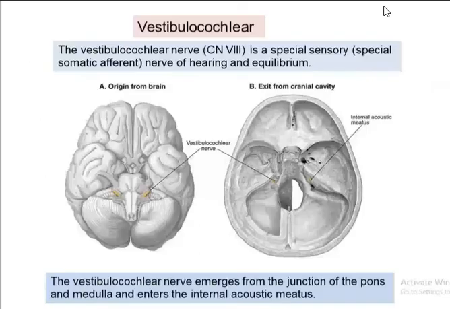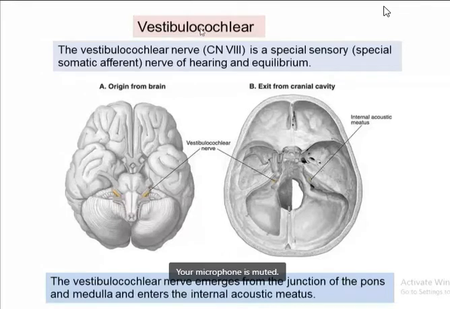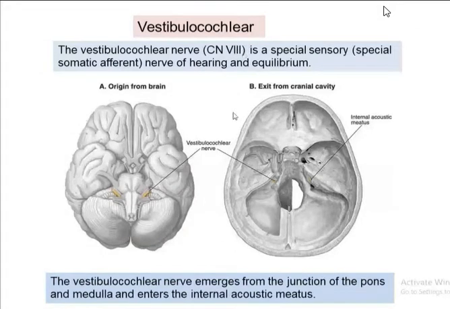Now coming to another nerve, that is the eighth cranial nerve, which is the vestibulocochlear nerve. Okay, so it is a special somatic afferent nerve. It is mainly concerned with equilibrium as well as hearing. It mainly consists of two components: the vestibular component, which is mainly responsible for equilibrium, and the cochlear component, which is mainly concerned with hearing. So the eighth cranial nerve is the vestibulocochlear nerve.